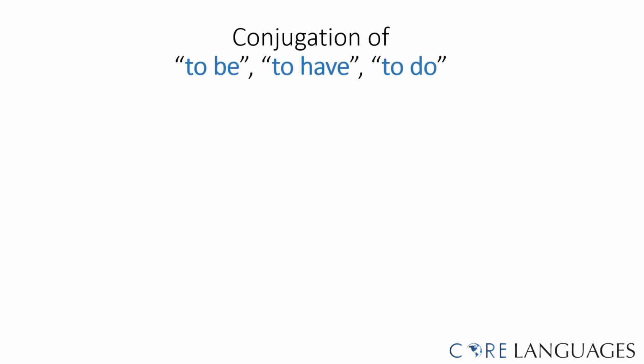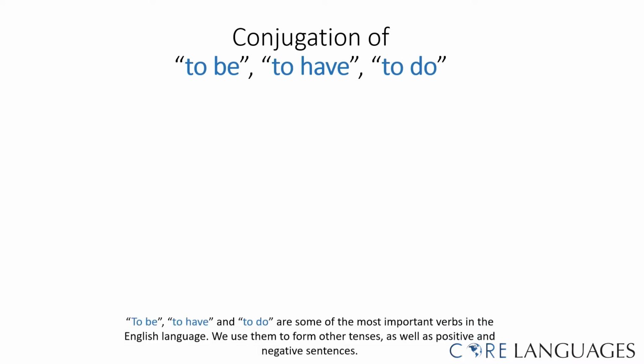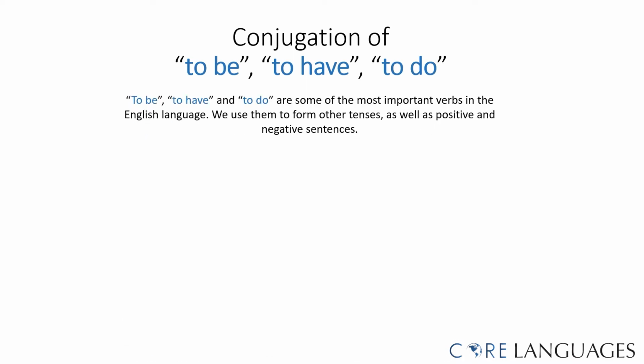The conjugation of the verbs to be, to have, and to do are important to review and memorize. These three verbs are some of the most important verbs in the English language. We use them not only to form other tenses, but also to create sentences in the positive and negative. Let's review the conjugation of each.